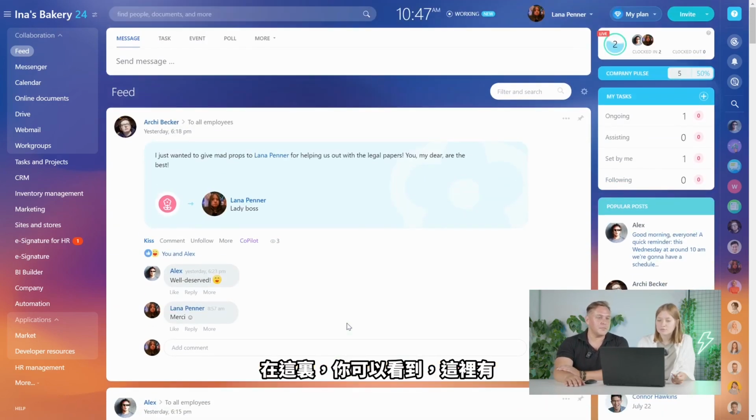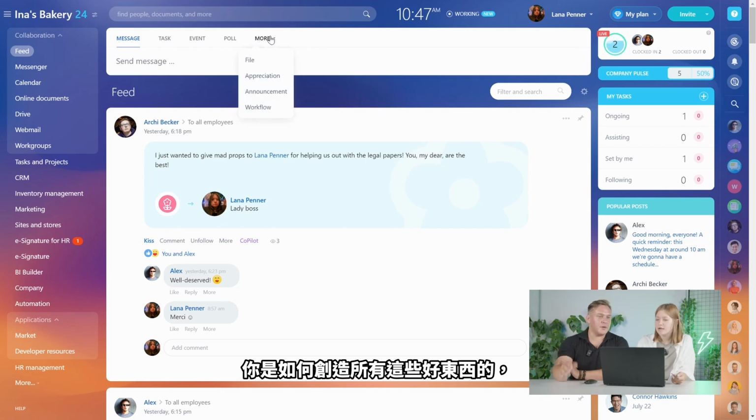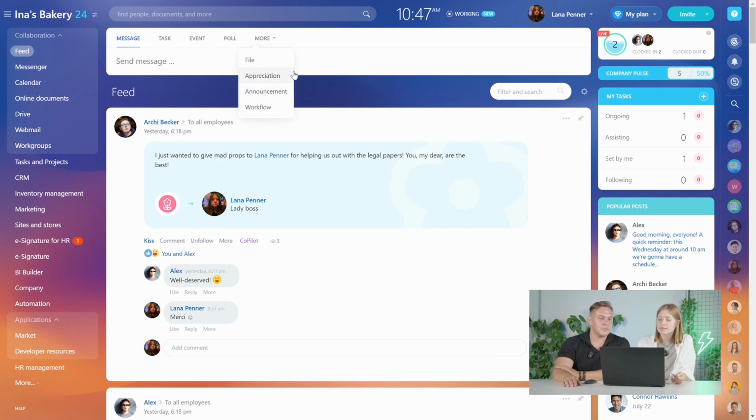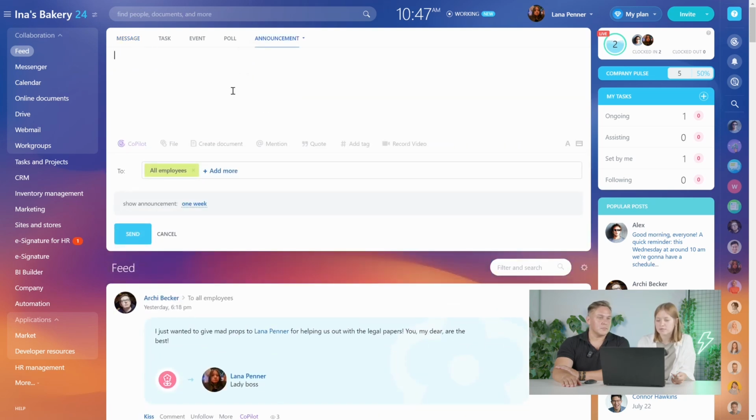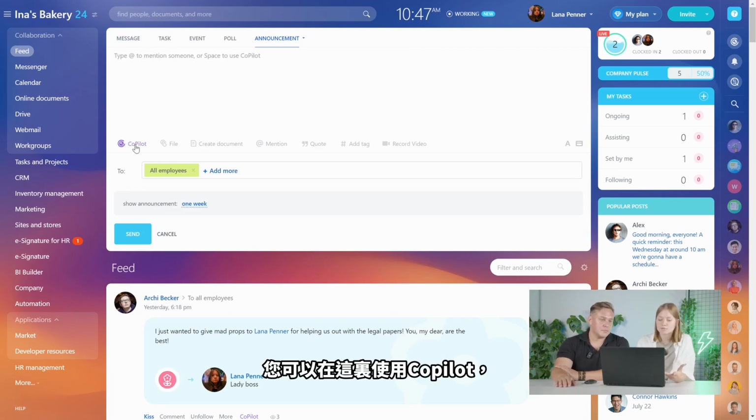So how do you use this? How do you create all these goodies? This is the type of post that we showed you, the examples. But when you go to More, you can see appreciation, announcement. So we can make an announcement, and you just create your text. But again, you can use Copilot here, which is this nice button.